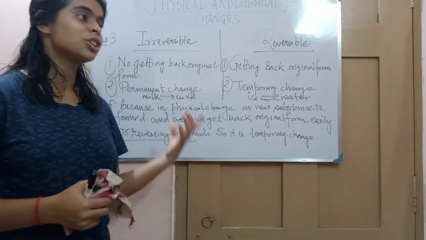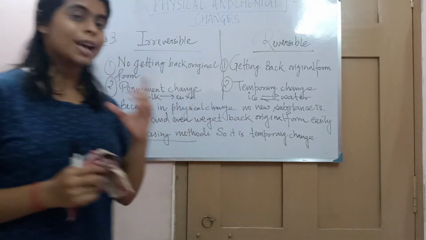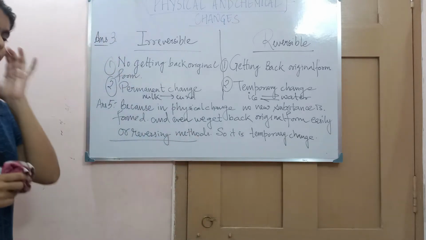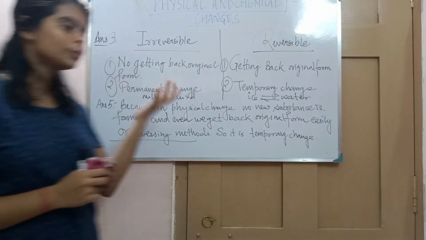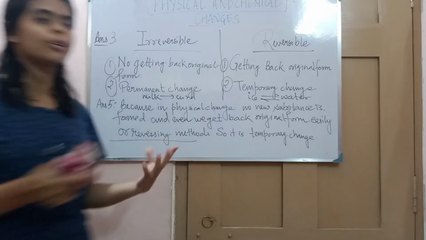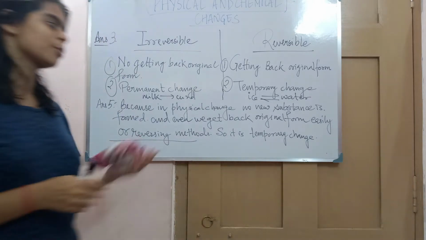So it is a physical change as well as temporary change. So you can explain in this way by giving an example like folding a paper, unfolding it. So we are reversing the method, we can get back the original form. That is why it is a temporary change.